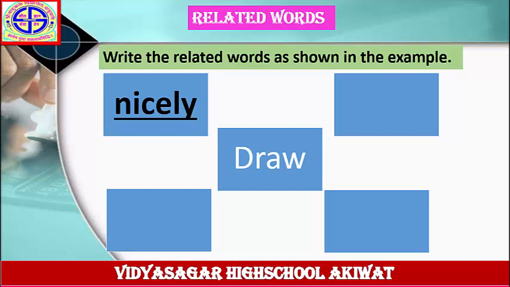Take out your notebooks. Write down these words in your notebook. Draw this wave diagram. Draw these 5 columns. In the center, write down the word draw. Write down the first answer, nicely.